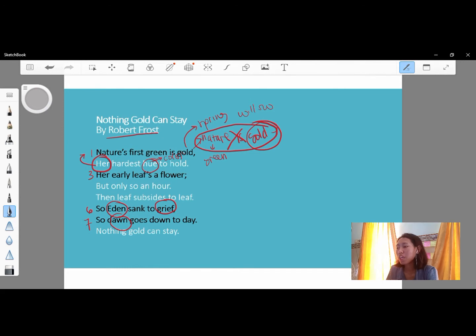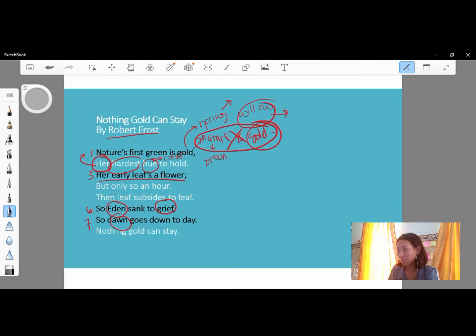We cannot hold the color forever. Like after spring, there must be summer, right? In the summer, the willow tree matures into green leaf. So that is why Frost said her hardest hue to hold. It means it's really difficult to hold something beautiful forever.